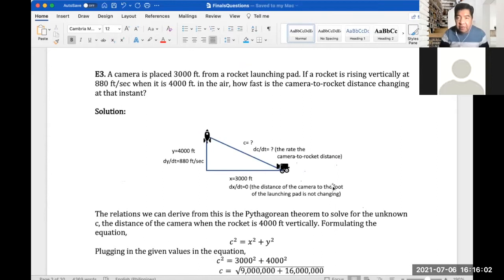If a rocket is rising vertically at 880 feet per second when it is 4,000 feet in the air, how fast is the camera to rocket distance changing at that instant? So this is a related rates problem, right? Of course, before we can compute anything like this, we have to draw it. So we have the rocket here.